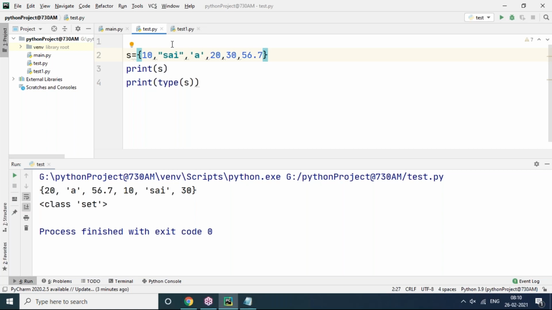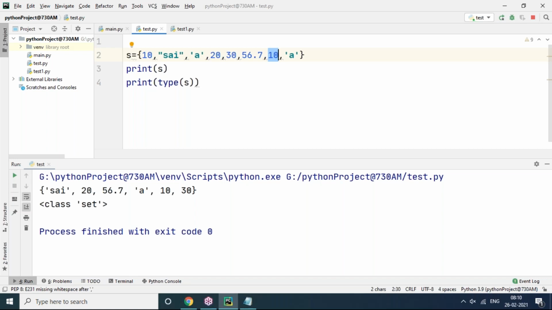It is an unordered collection of unique elements. Unique elements means all are unique. Even if you forcefully give some duplicate values, 10 is there already, 10, and A is also there already, again I'm giving A. These two are duplicates, so it will not give any error. It will simply ignore the duplicates and maintain uniqueness only. Every time it is not in the same order. It is an unordered collection of elements. These are the set rules and regulations.